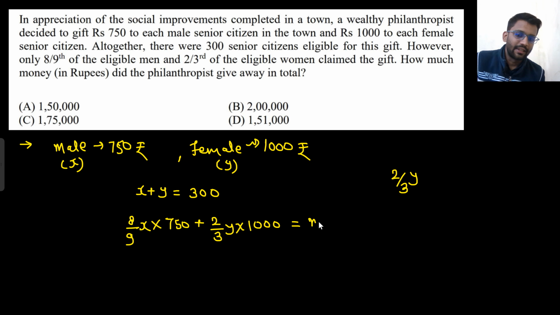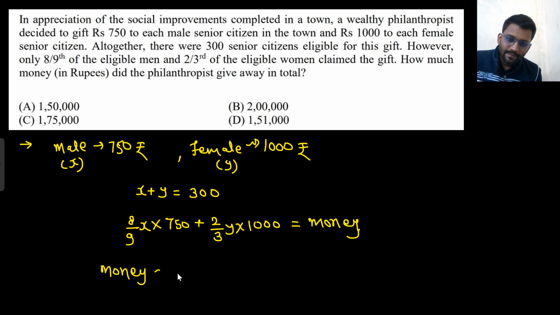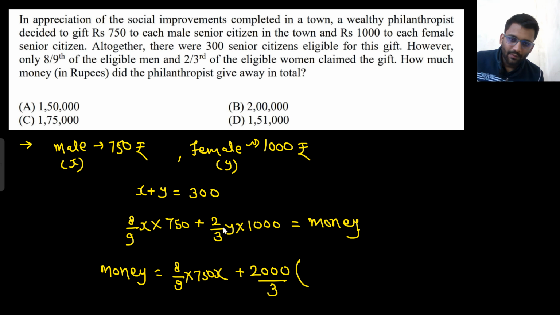So this we need to find, the money. Now you will think that the value of X and Y is not given, only the value of X plus Y is given. So how can I find the final answer? I also thought the same, but when I solved the equation, I got to know. So try doing it on your own first. Your money would be equal to 8 by 9 into 750 X plus 2000 by 3 Y. What will be the value of Y? That would be 300 minus X. So from here you can solve.